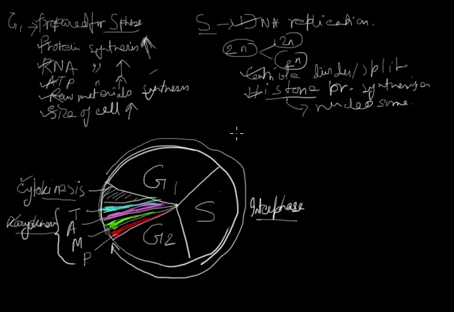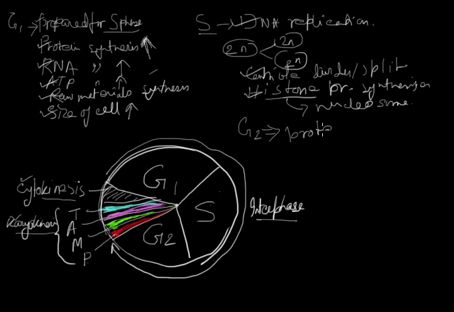Then we come to G2 phase. What is happening at G2 phase? Again it is a preparatory phase, where the cell prepares itself for the divisional phase or M phase or mitotic phase. For the mitotic phase, protein synthesis is required.